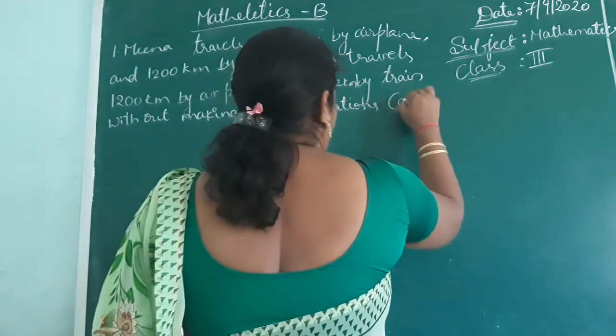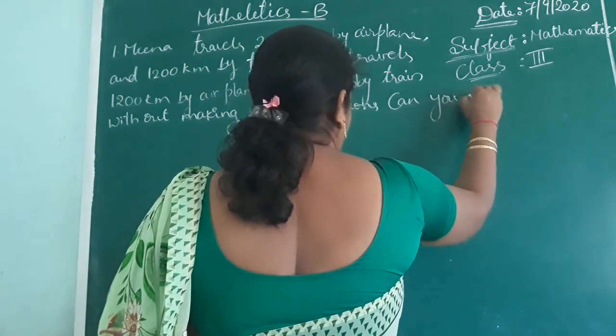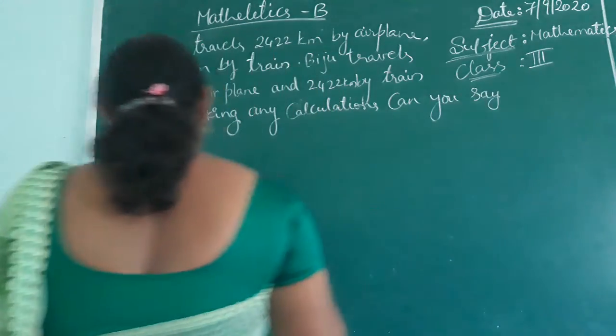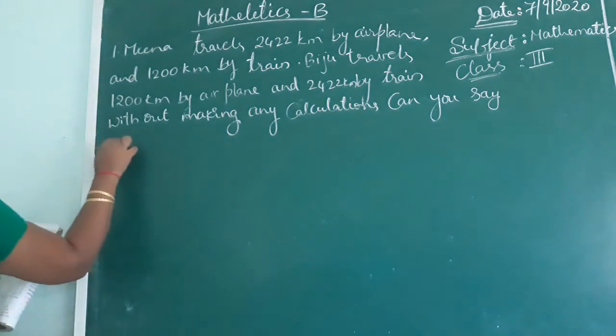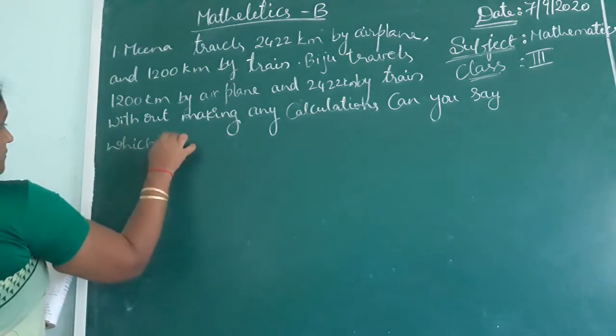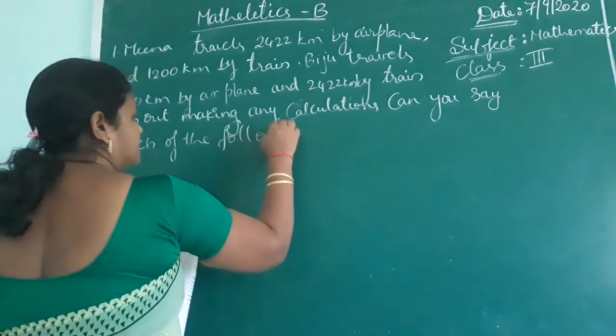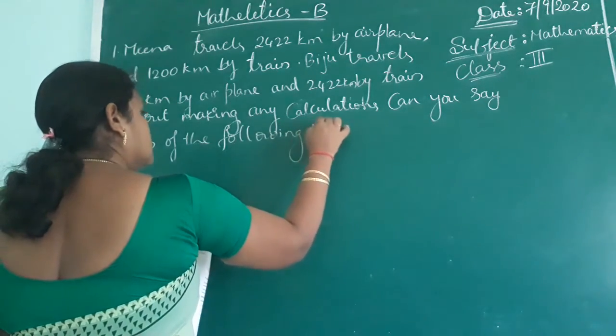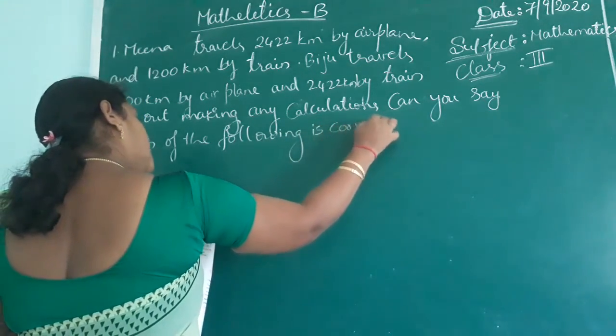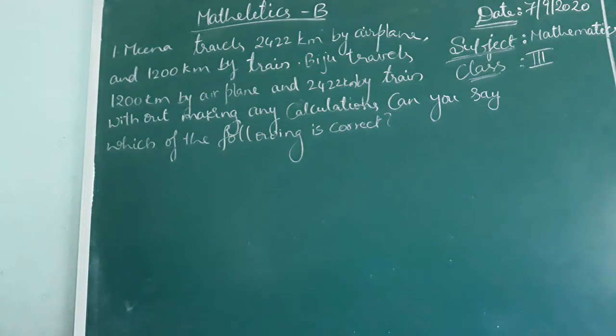Can you say which of the following is correct? They have given 4 options for us. Okay. See that 4 options also.